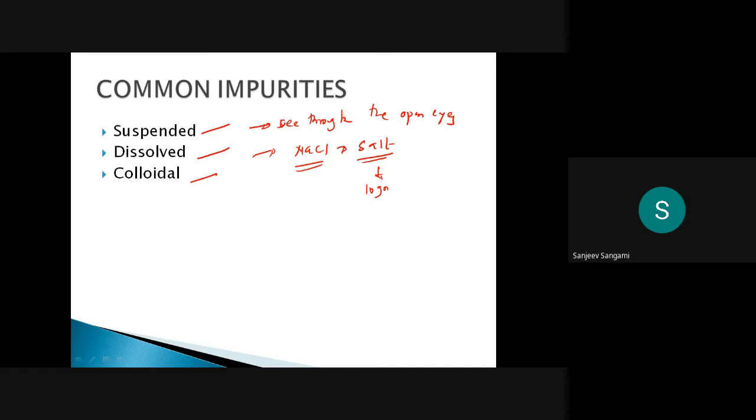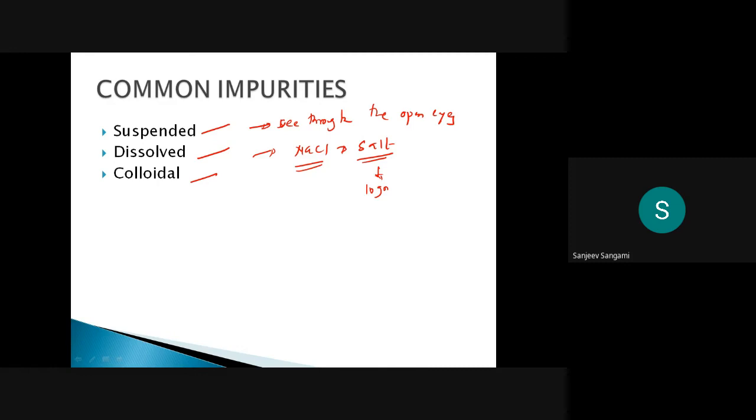It should not be above the levels as per IS 10500 2012. So it should not exceed 20 milligram per liter.